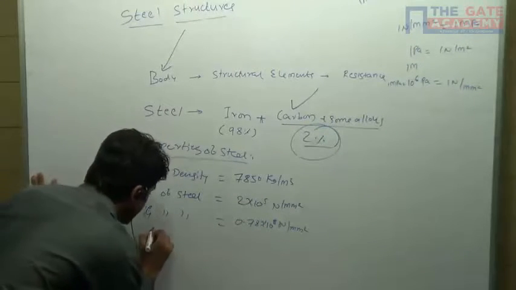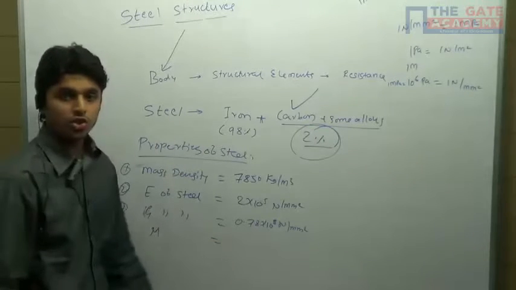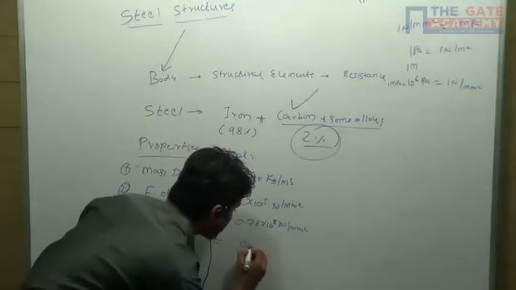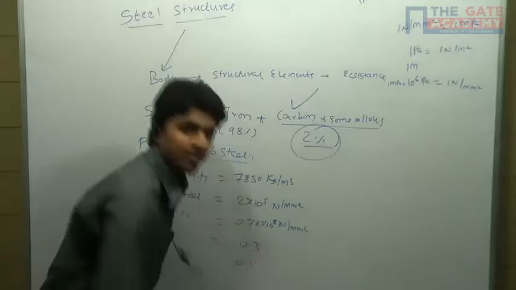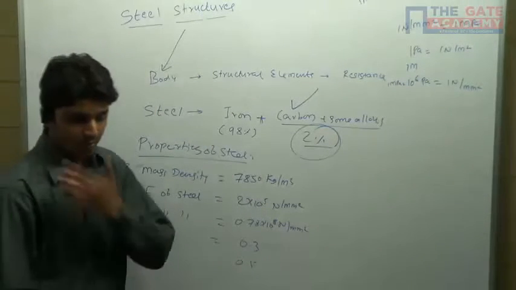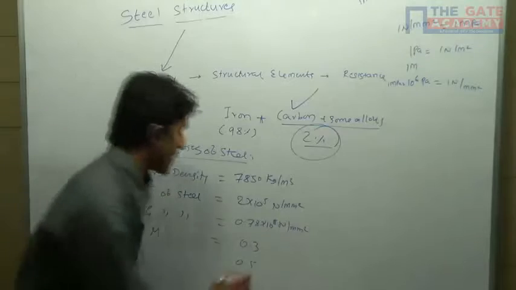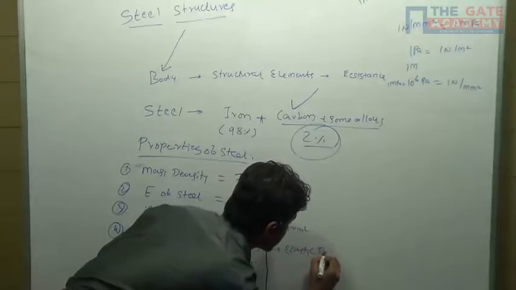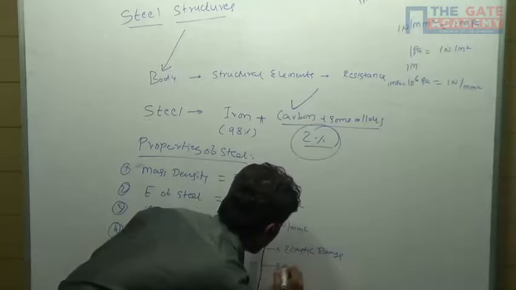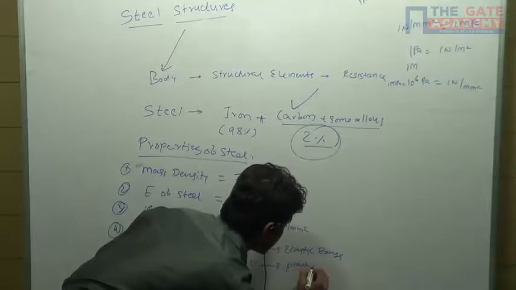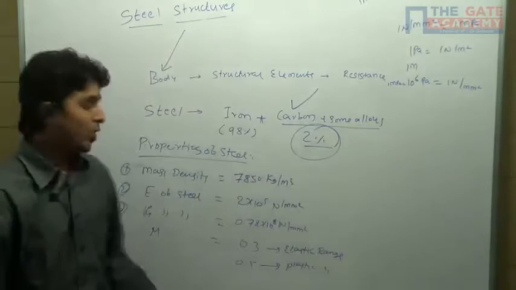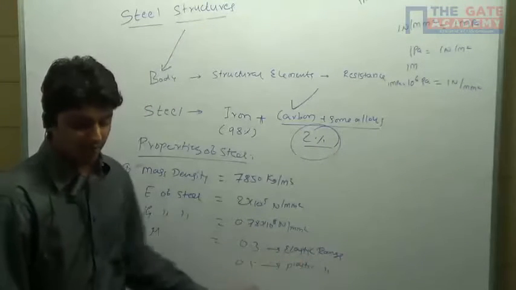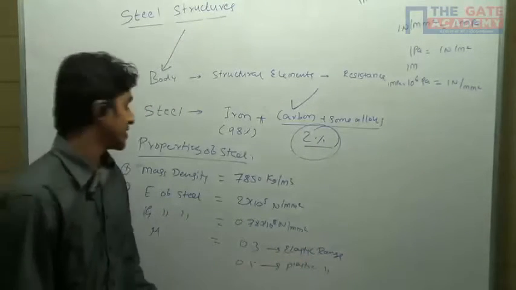Next, the fourth property, Poisson's ratio. Poisson's ratio varies from 0.3 to 0.5. 0.3 is in elastic range and 0.5 is in plastic range.